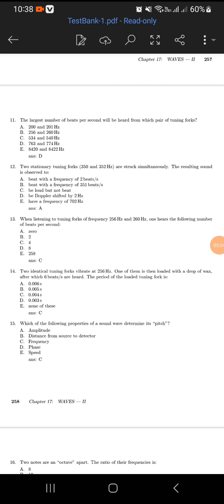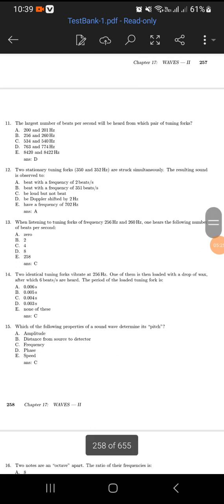The resulting sound is observed to beat with a frequency of 2 beats per second. So when listening to tuning forks of frequency 256 and 260 Hz, one hears the following number of beats per second. So 4. You say 260 minus 256, it gives you 4.